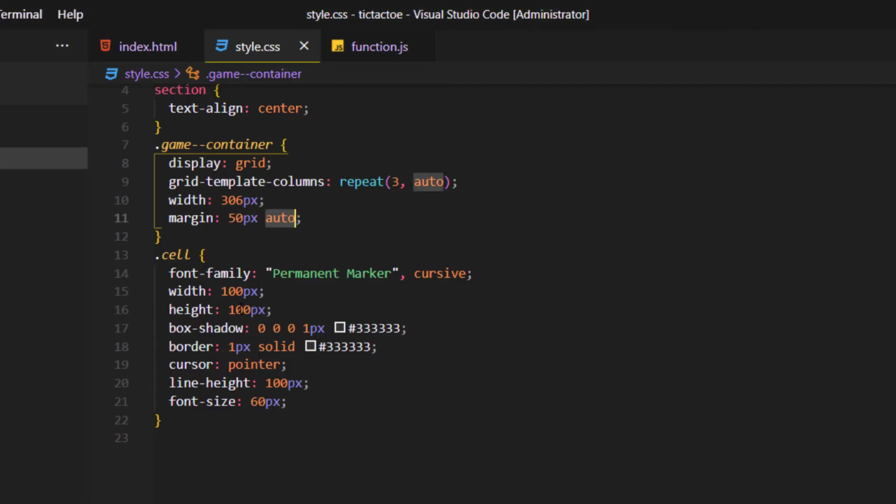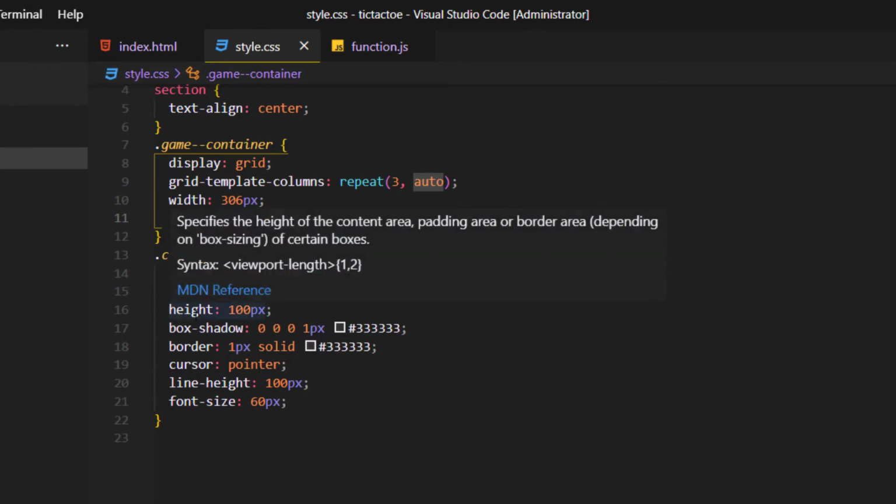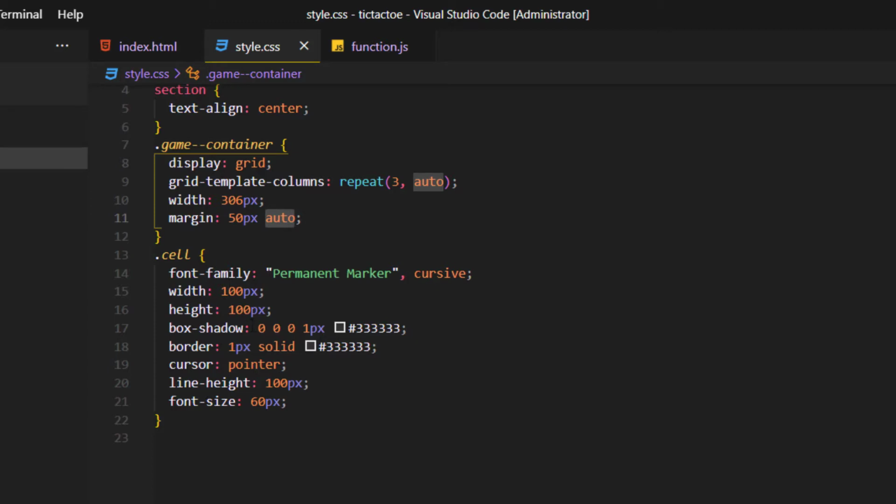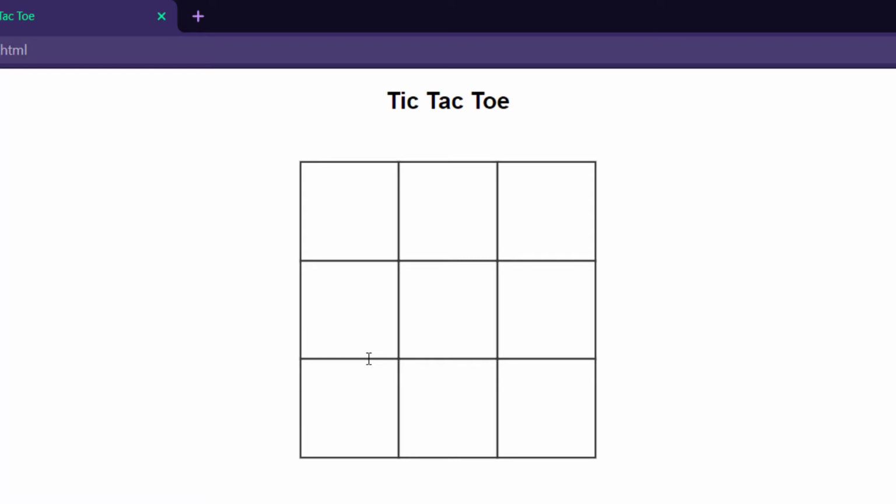Coming back here to the cell, each cell has its own width and height, and as you see they are equal, so we have squares here. We have the box shadow as an effect, and a border of solid 1 pixel. Why, you're gonna ask? Because this is the only way we can separate cells from each other.